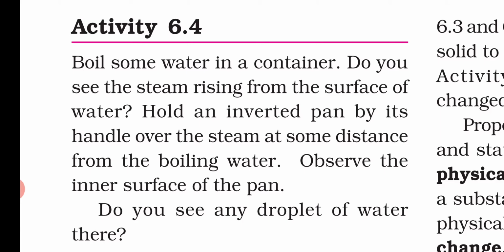When we boil the water it is in the liquid state, after turning into steam it is in the gaseous state, and when it collects on the inverted pan, it is converted into liquid form again. The state is changed, but we get the previous liquid state back.